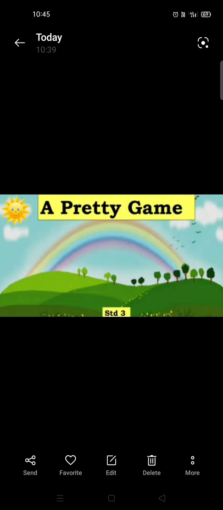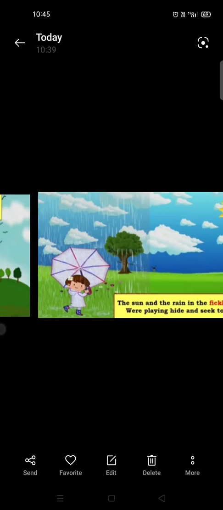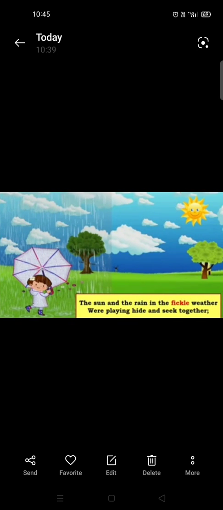So now we will start reciting your poem. The name of your poem is A Pretty Game. Now we will recite two lines. First we will recite the lines. So students, pay attention to how I am going to pronounce the words. The sun and the rain in the fickle weather were playing hide and seek together. So these are the first two lines of the poem.